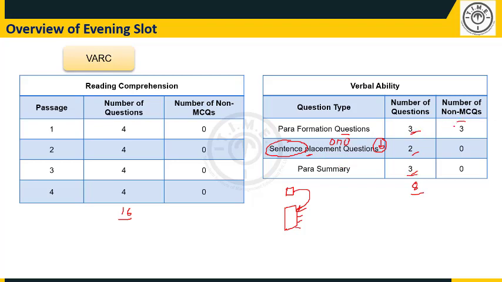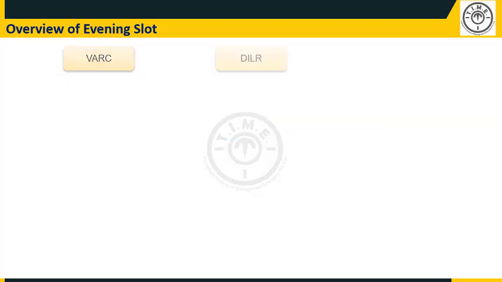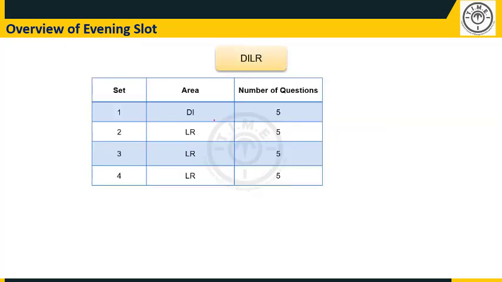All these 3 para formation questions are non-MCQ, which means one needs to input the correct sequence. So 4, 1, 2, 3, or whatever number is the right sequence, one needs to input that. So the other 2 question types did have MCQ questions, right? Moving on to DILR, the section had 4 sets. While one cannot really draw a line and say this is DI and this is LR, broadly one set can be put as pure DI and the others are LR, right?